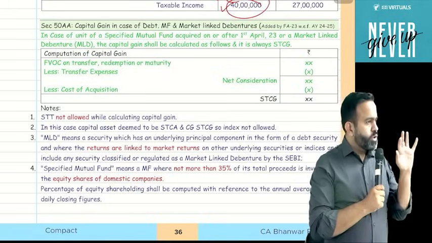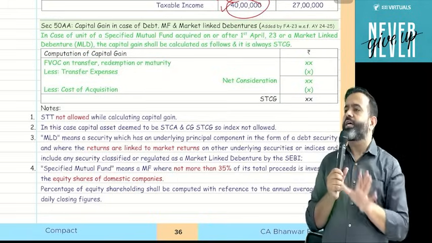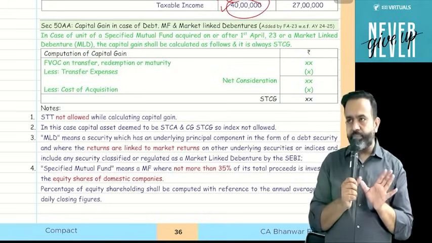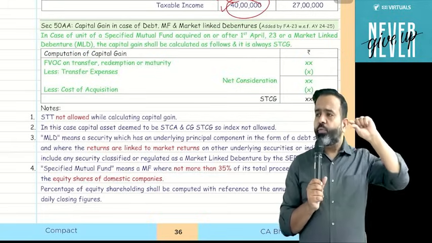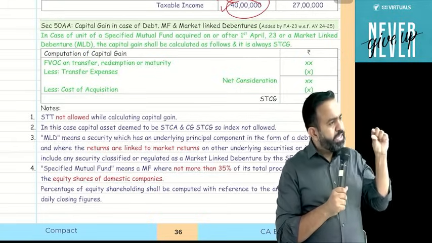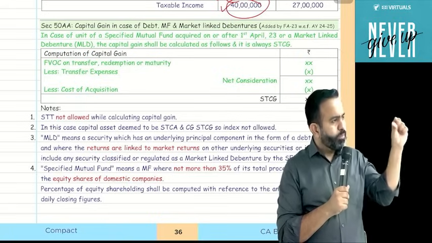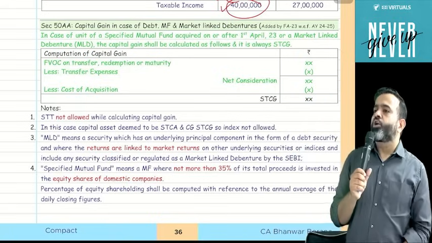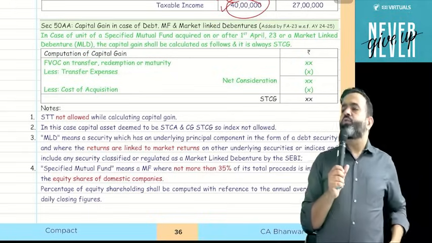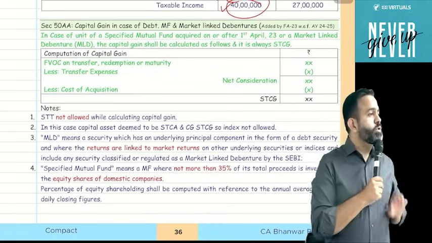Suppose for an example, Kotak Mahindra has one mutual fund scheme, and in that scheme they receive 1000 crore. Out of 1000 crore, if 650 crore or more, that is 65% or more, is invested in the equity shares of domestic companies, that mutual fund is known as an equity oriented mutual fund.